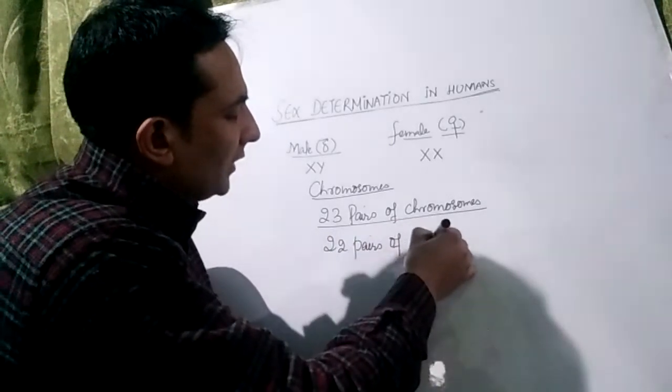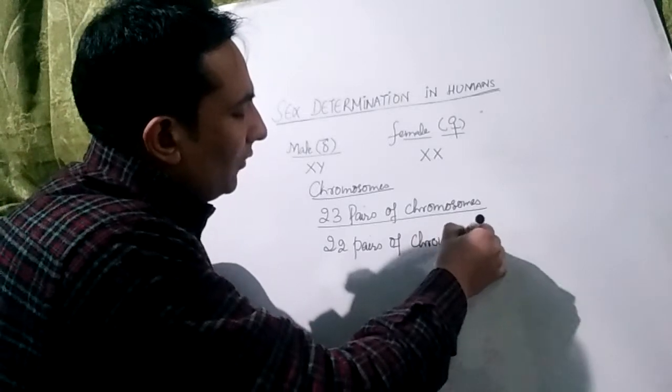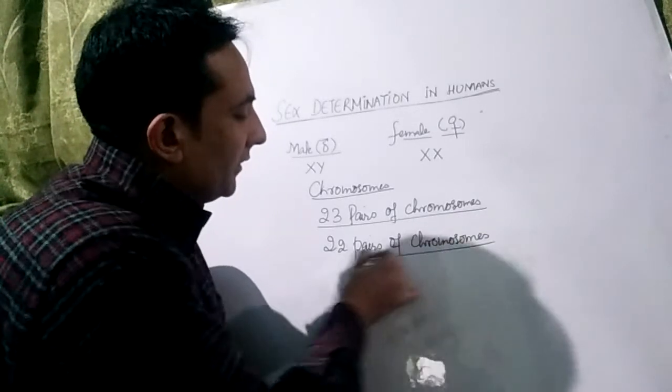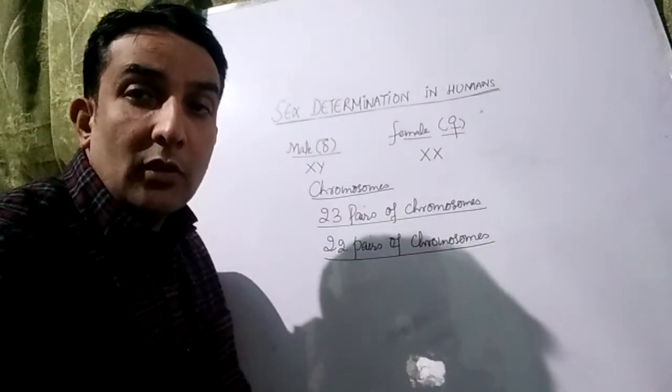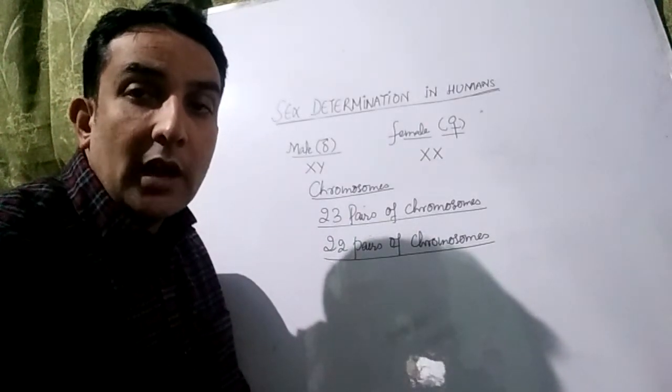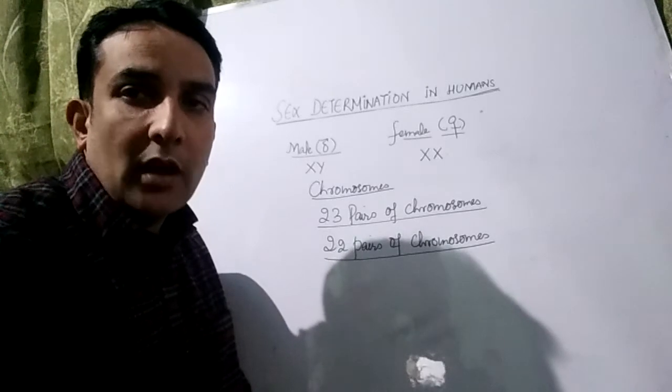There are 22 pairs of chromosomes which don't bear any relation with determination of the sex. These are those chromosomes which bear the genes for all the somatic characteristics of our body.